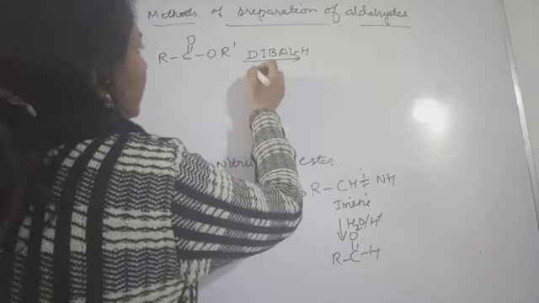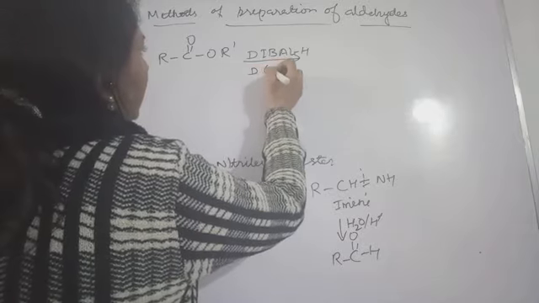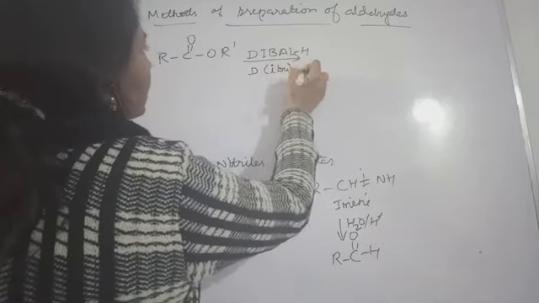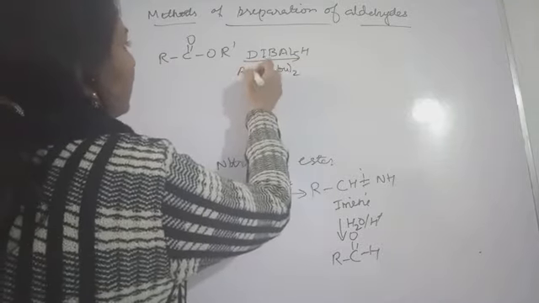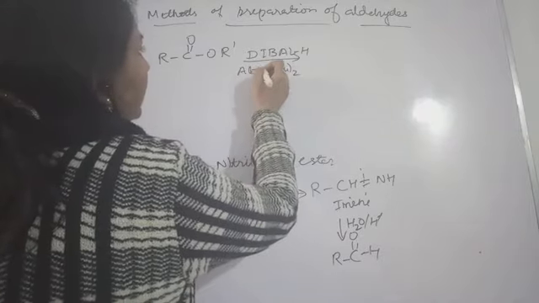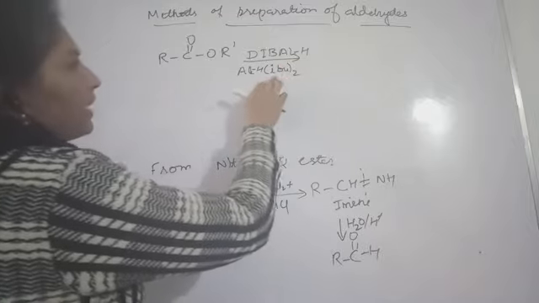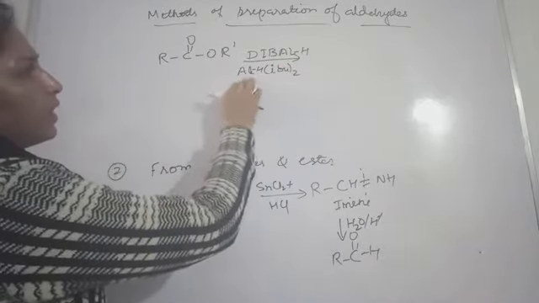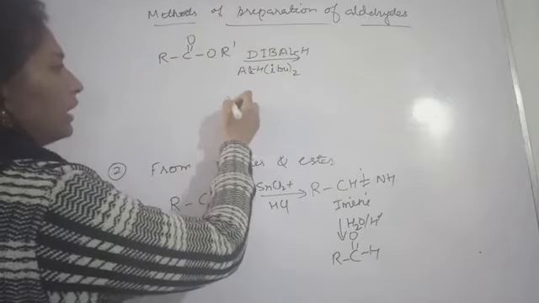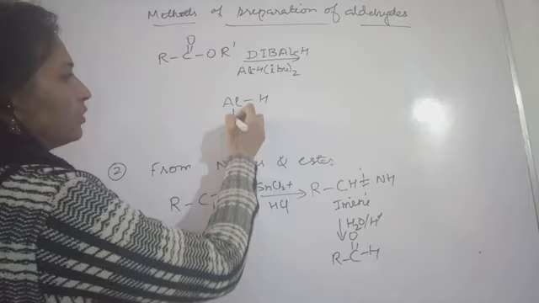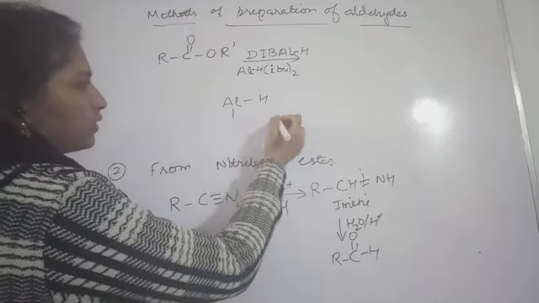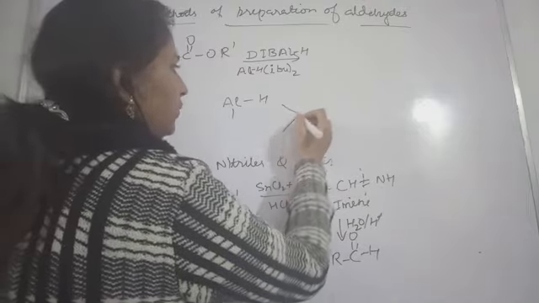Or you can also write in this manner. This is diisobutyl aluminium hydride and isobutyl. So in this way also you can write it down. So aluminium is making 3 bonds, one with hydrogen, the others with isobutyl. Isobutyl means what? Isobutyl, isopentyl. So you will have to write like this.